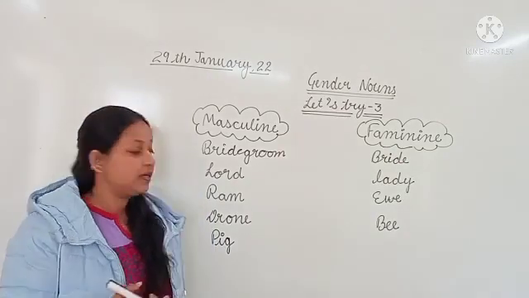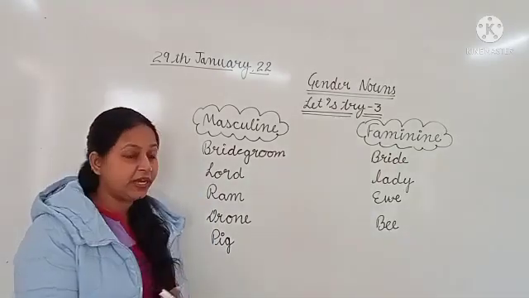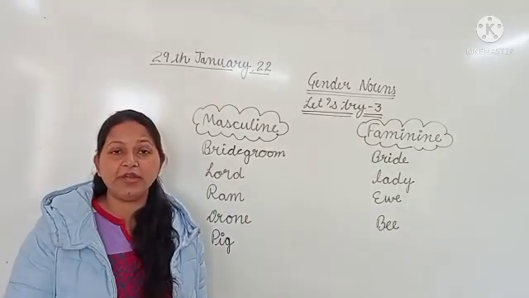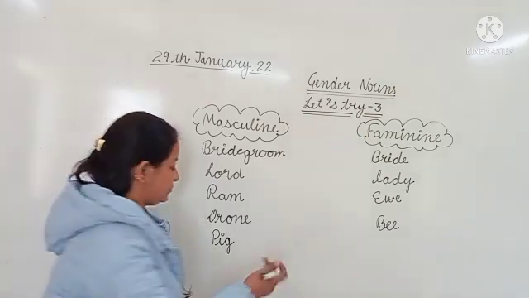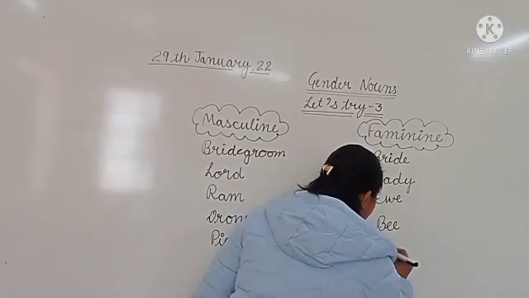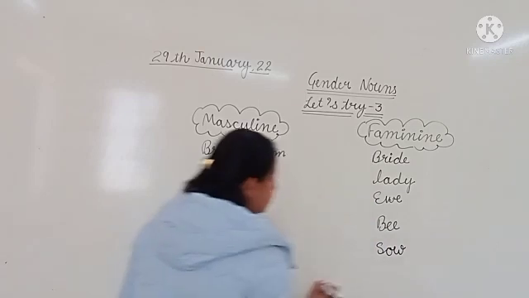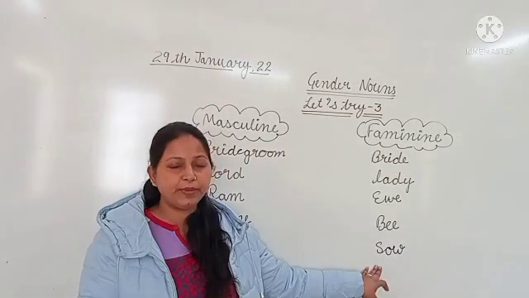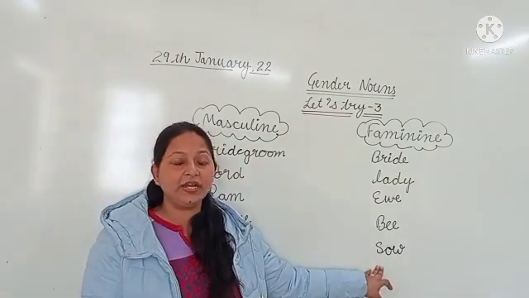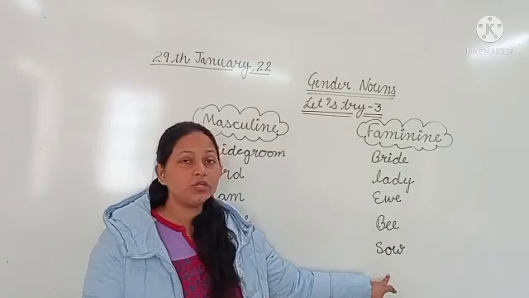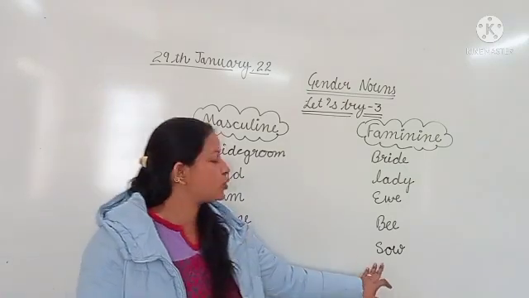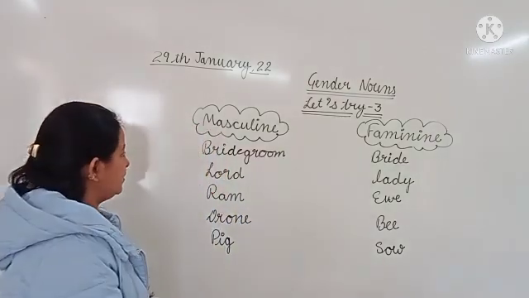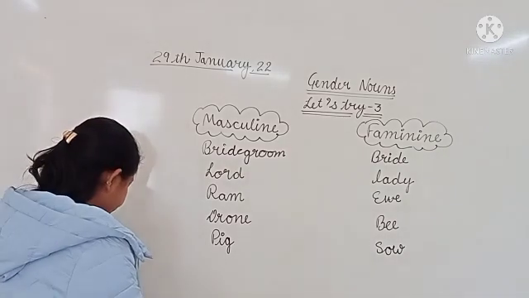The masculine is pig and the feminine of pig is sow, S-O-W. When a female pig has piglets, it is called a sow. So pig and sow are the correct masculine and feminine.